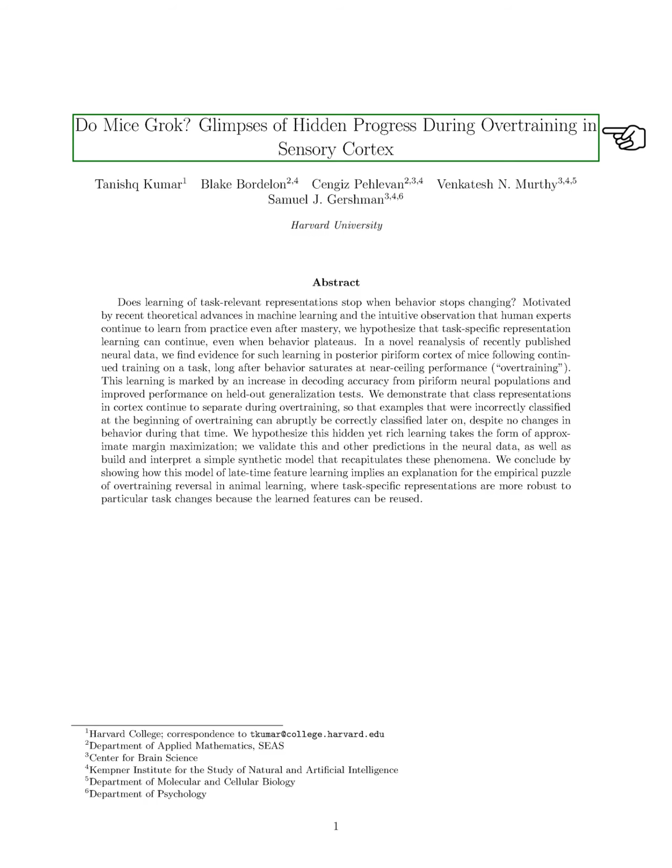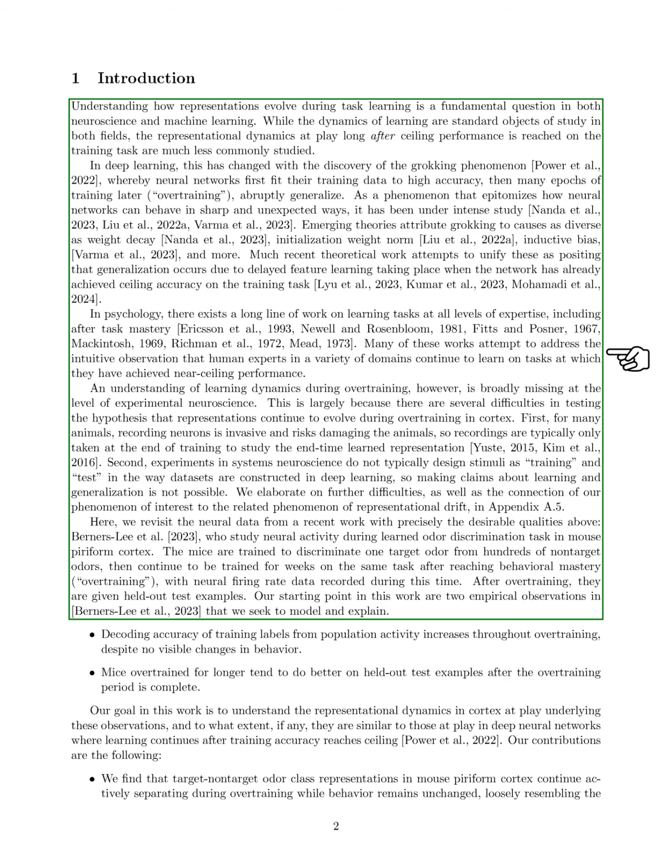Section: Introduction. In this section, we explore how representations change during task learning, a key question in neuroscience and machine learning. While learning dynamics are commonly studied, the changes in representations after achieving high performance on a task are less understood. Recently, we have seen the grokking phenomenon in deep learning, where neural networks first achieve high accuracy on training data and then, after extensive training, suddenly generalize to new data.